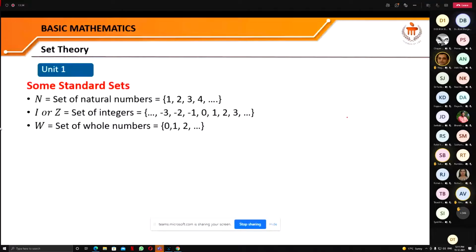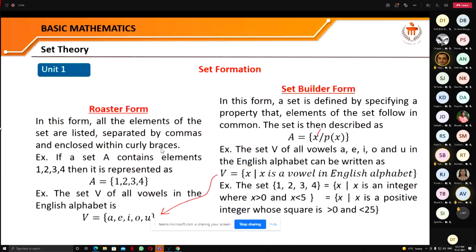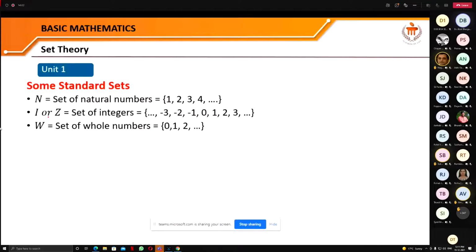Let us see here some standard sets. The first of them is the set of natural numbers, which is denoted by capital N, and it contains the elements 1, 2, 3, 4, 5, 6, and so on. And another set is the set of integers, denoted by I or by Z, and it contains all the integers, whether positive or negative. That means all the natural numbers, those with the negative sign also, right?